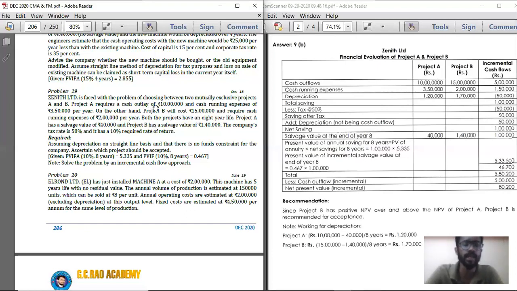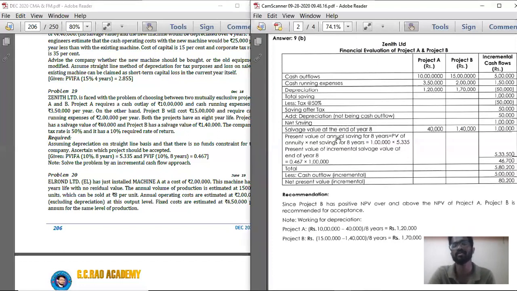So that is how we should calculate using the incremental cash flow approach. Here project A cash outlay is 10 lakhs, project B is 15 lakhs. So we'll just deduct project A minus project B. If NPV is positive or negative, based on that we will select project A or project B. Project A cash outlay is 10 lakhs at the beginning and 3,50,000 every year. Project B is 15 lakhs at the beginning and 2 lakh rupees every year. Both projects have an 8-year life, the tax rate is 50%, the required rate of return is 10%, and the salvage value for project A is 40,000, project B is 1,40,000.